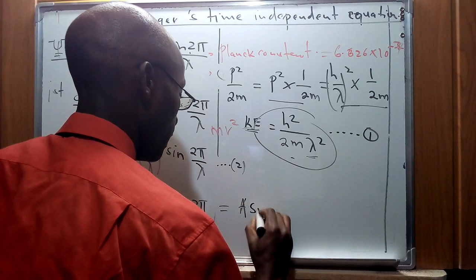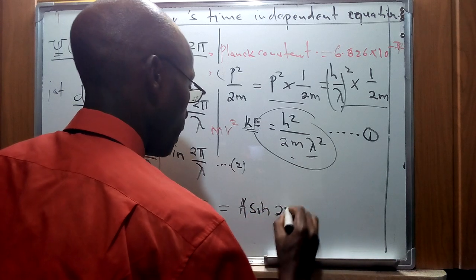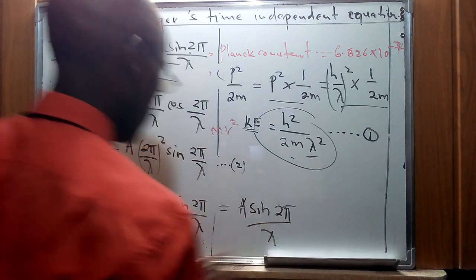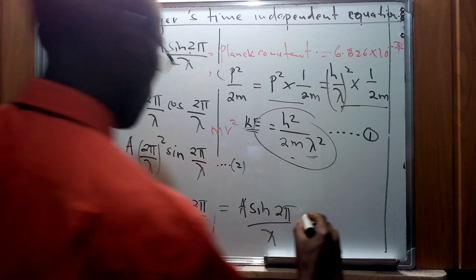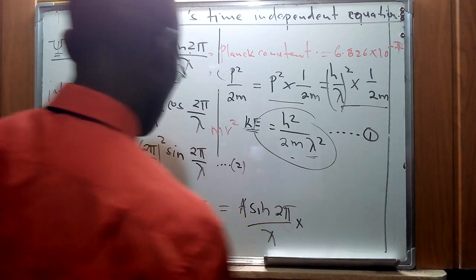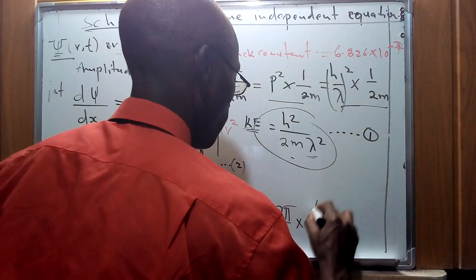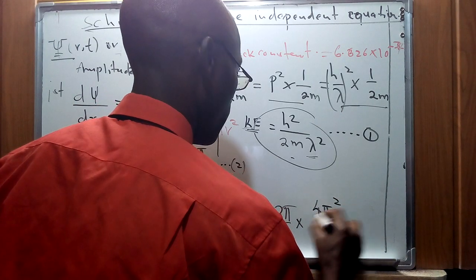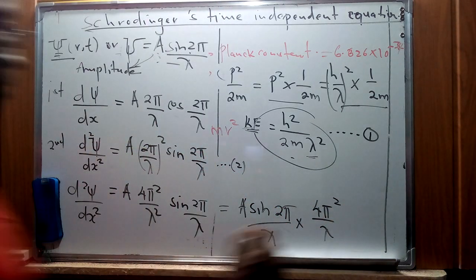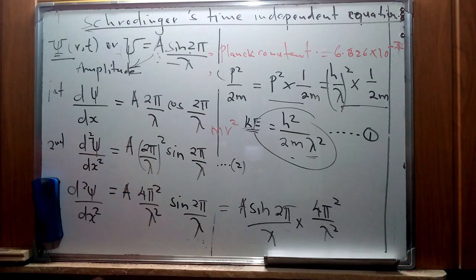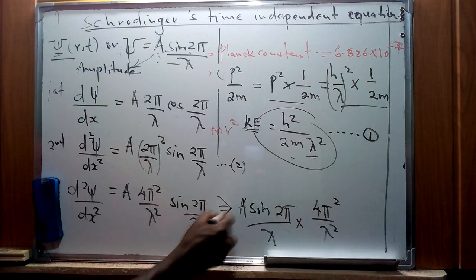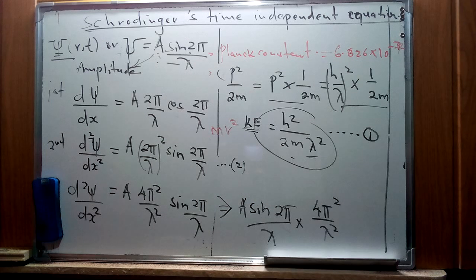a, the sine of 2 pi over lambda, and then times, I'm just expanding it for the sake of understanding, 4 pi squared over lambda squared. So this is just a version of the differential, so this one implies that one. It's a second version of the differential of that.